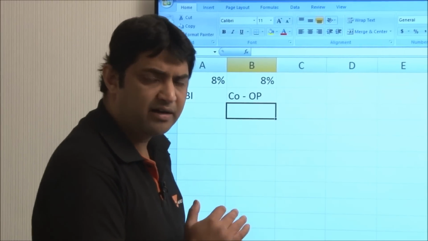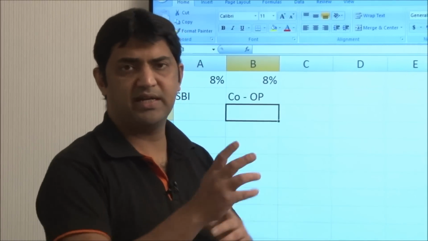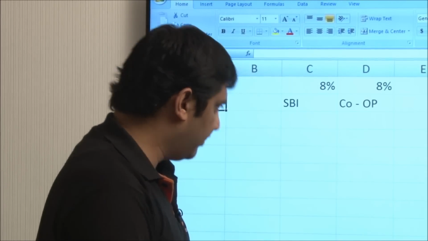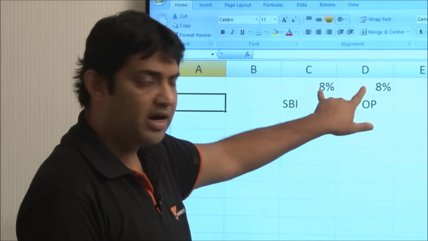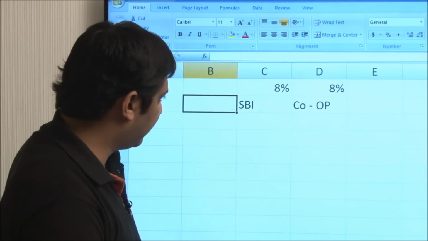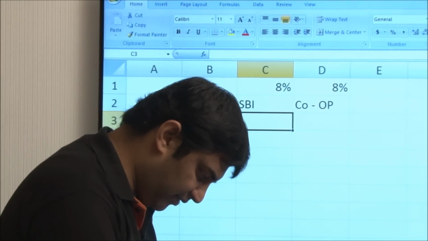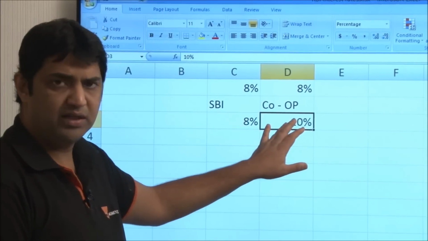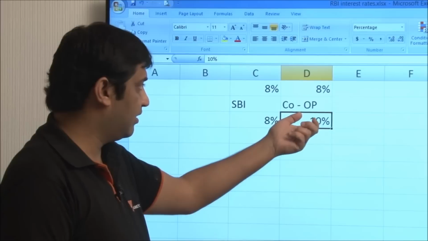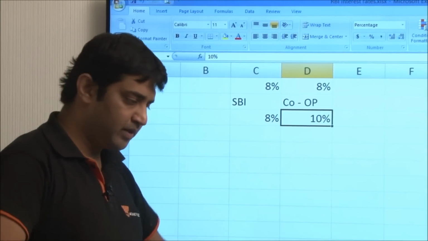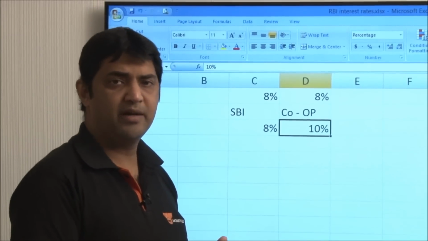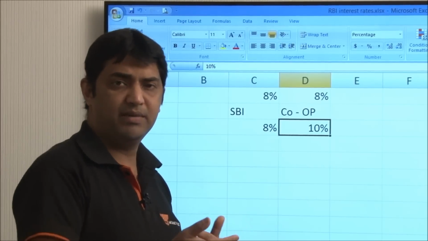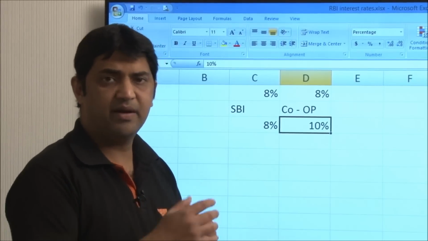Whether at a common man level we know these terms technically or not, we obviously keep thinking in exactly the same way. If the returns are the same, I would go for low risk. And if the risks are different, then if SBI is giving 8% on my fixed deposit, the cooperative bank should give me 9 or 10 or something like that. Only then will I be interested in even looking at the cooperative bank. So, depending upon who is the issuer, depending upon the credit rating of the issuer, depending upon for how long the money is being taken, the bond market is affected by all these things.